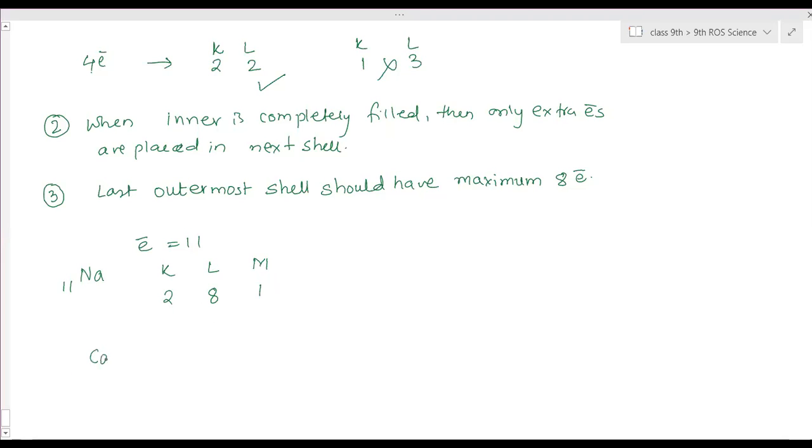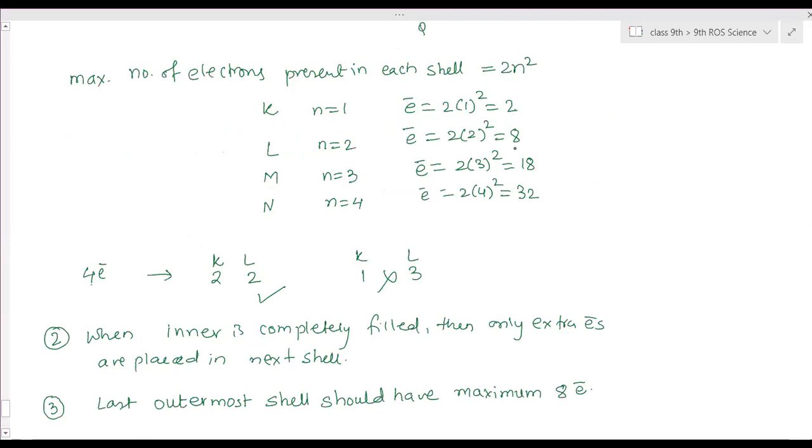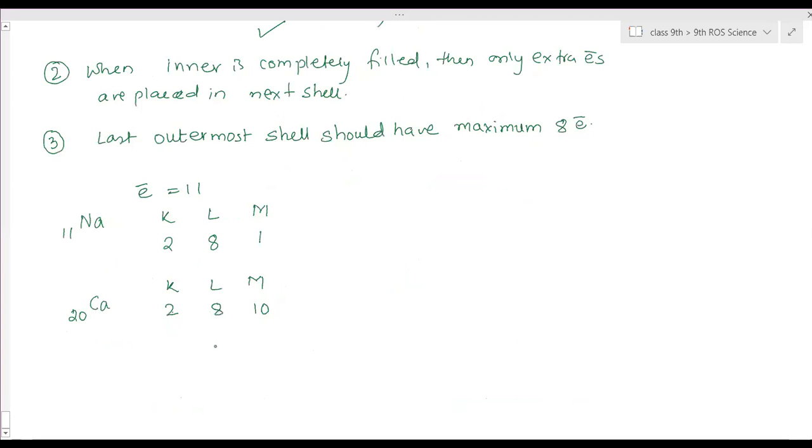But in the case of calcium, which has atomic number 20, what will happen? Out of 20, 2 go in the K shell completely. Then the next 8 electrons go in the L shell. After that, how many are left out? 2 plus 8 is 10, so 10 are left out. Then we have to place the 10 in M. The maximum capacity of the M shell is 18, so M can carry 10 electrons, right? But after placing 10 electrons, M will become the last shell.